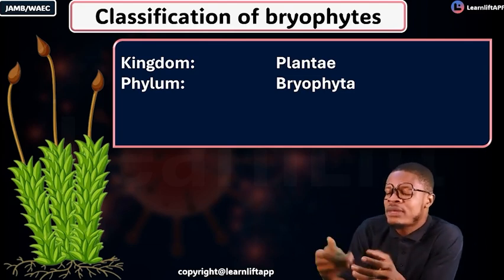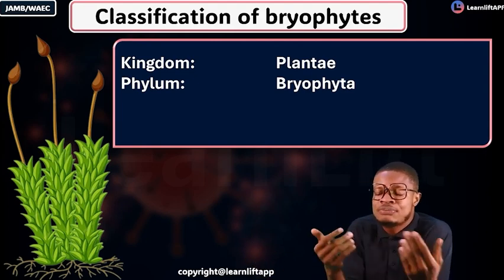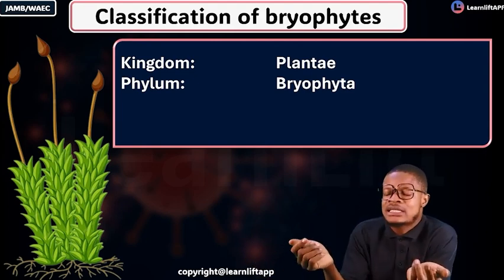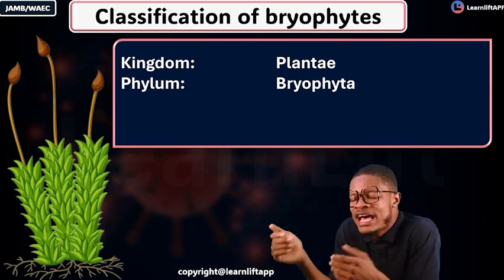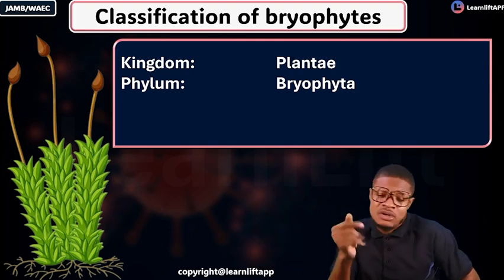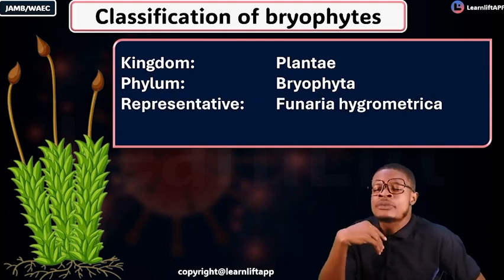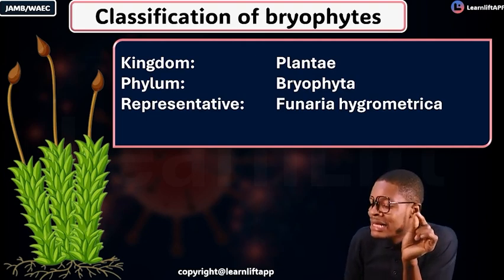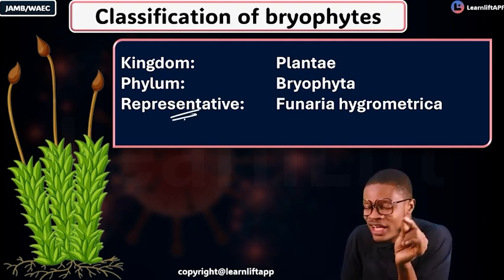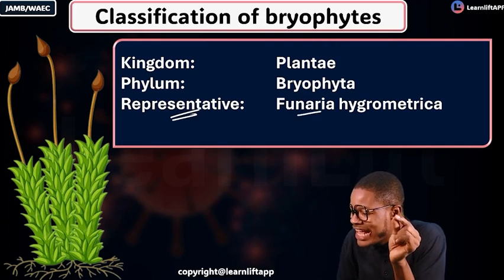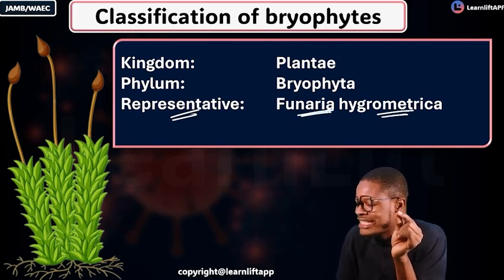Members of the phylum Pteridophyta are called what? Pteridophytes. Members of the phylum Talophyta, what do you call them? They are called talophytes. But please don't forget that their representative member that they expect us to know is called Funaria hygrometrica.